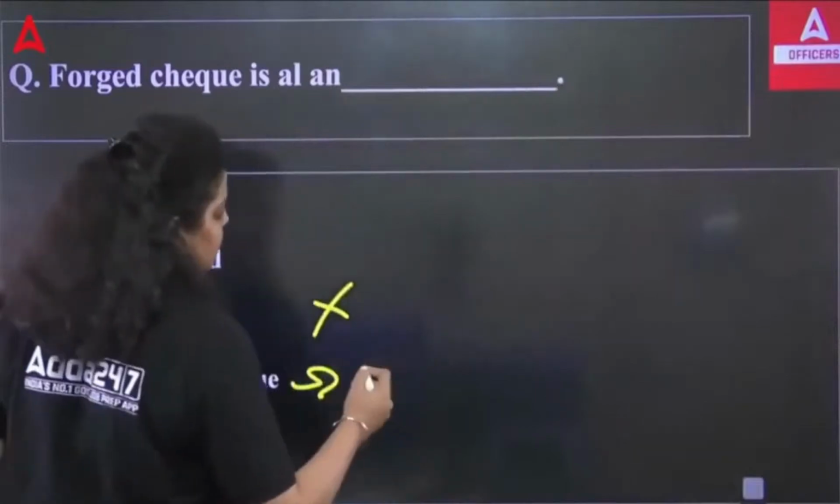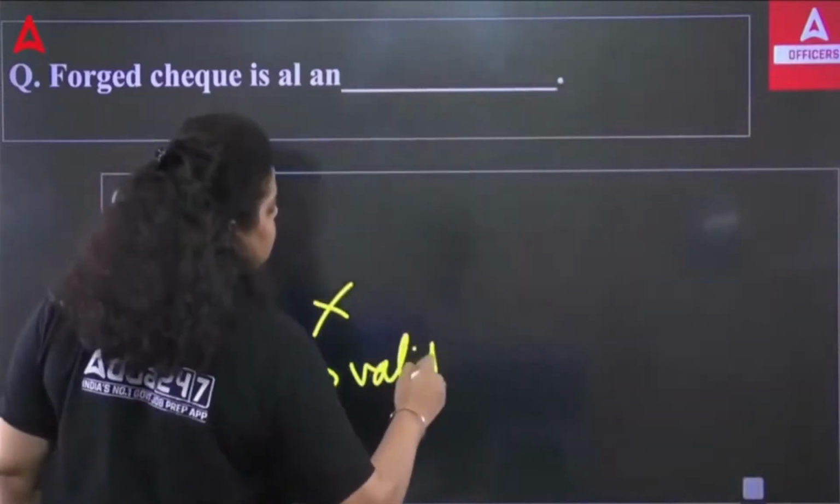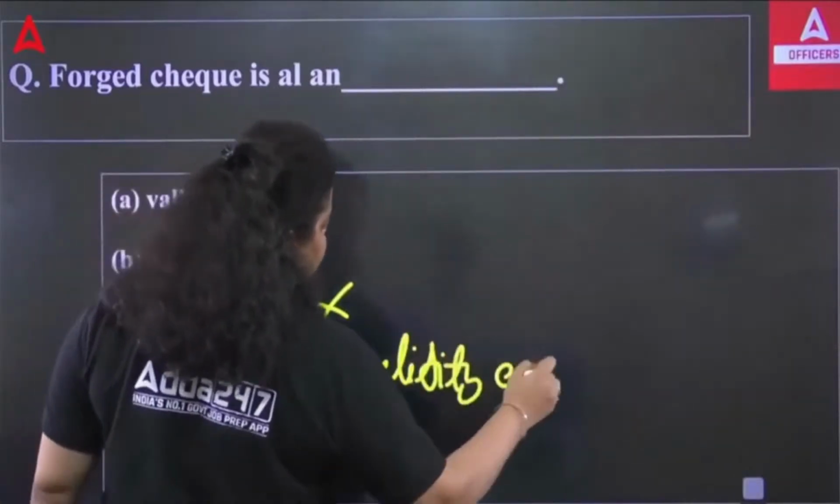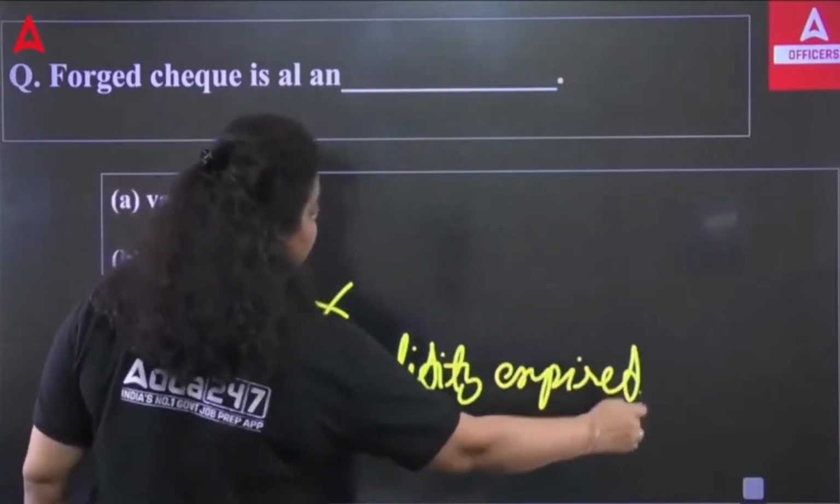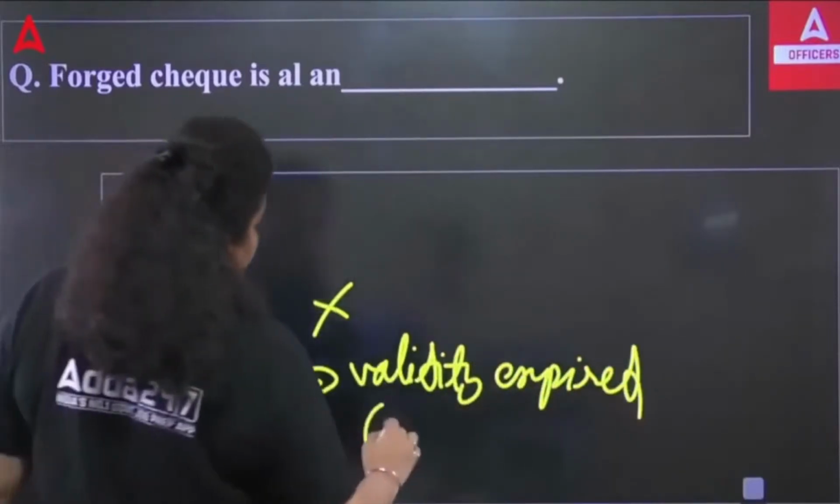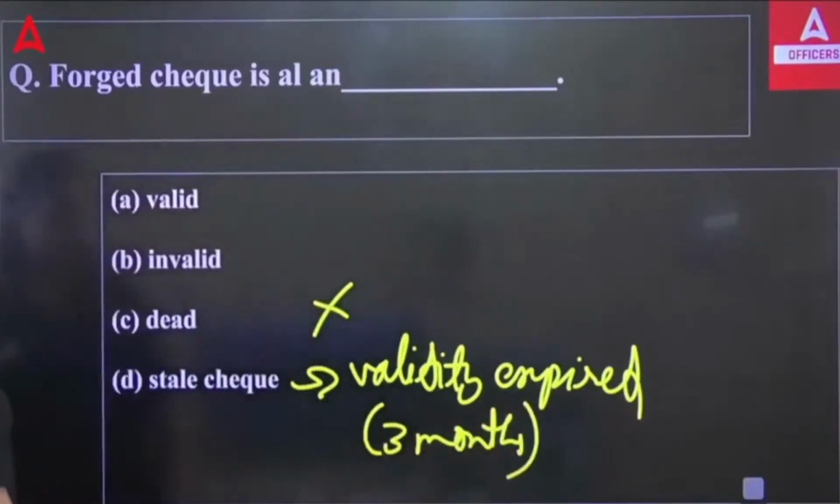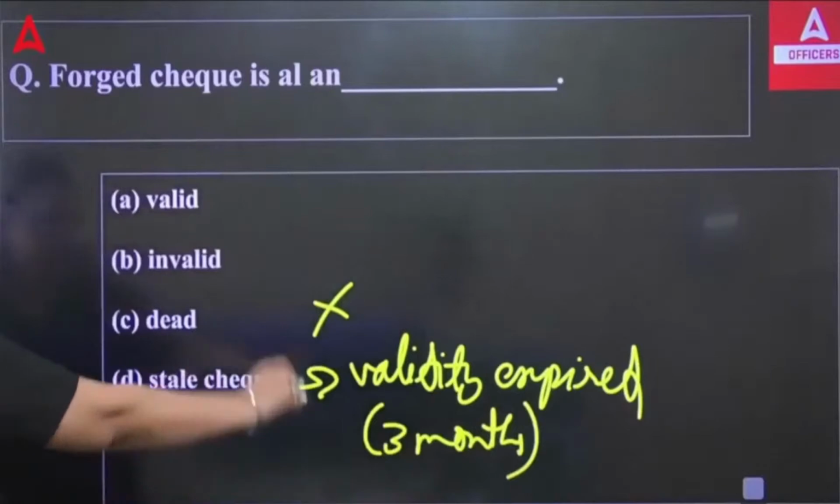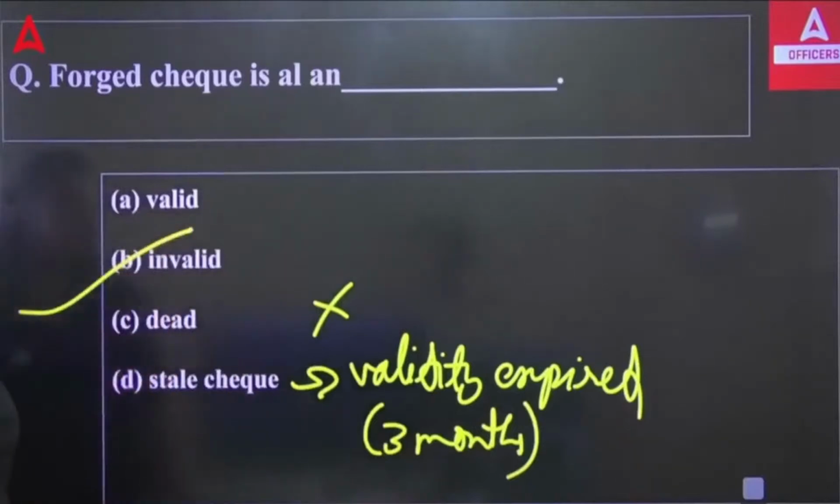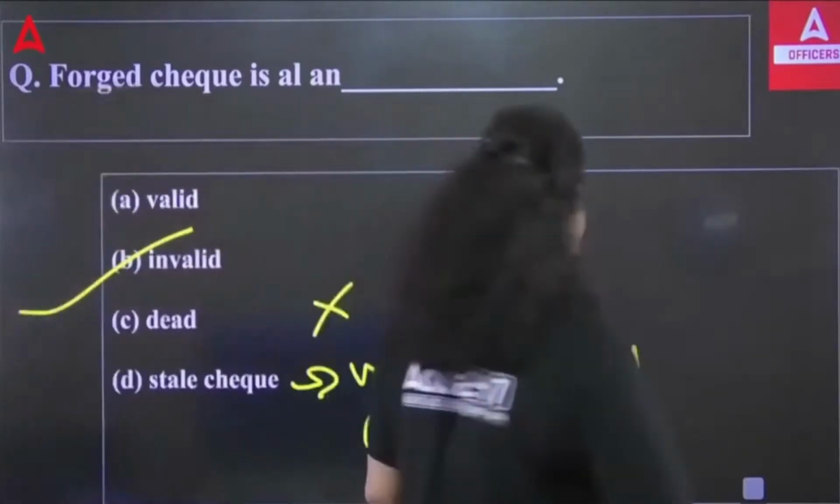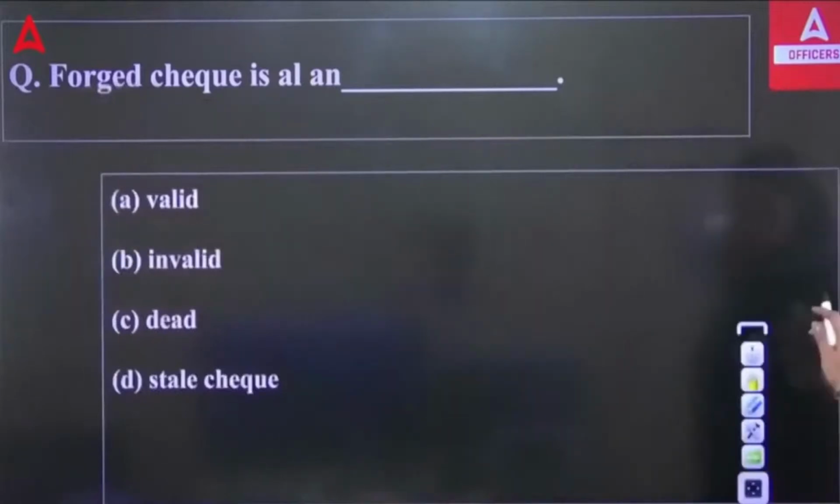A stale check means when the validity of a check is expired. When the validity of a check is expired, that check is known as a stale check, and the validity of a check is 3 months. If this validity expired, then the check will be a stale check. So, it can't be valid, it is invalid. So, forged check is always an invalid check. The right answer will be B.